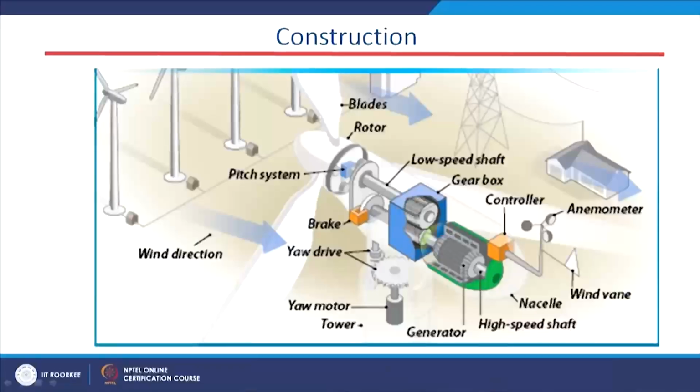Coming to the constructional features of the wind system, the first one I will talk about is the rotor and the blades, and the second is the pitch. Third, we have the low speed shaft, then the gearbox, then the high speed shaft, and then the generator. Then we have the controller, and of course the braking system, yaw drive and yaw motors, and then the tower. Now, we will discuss one by one what the functions of each component are.